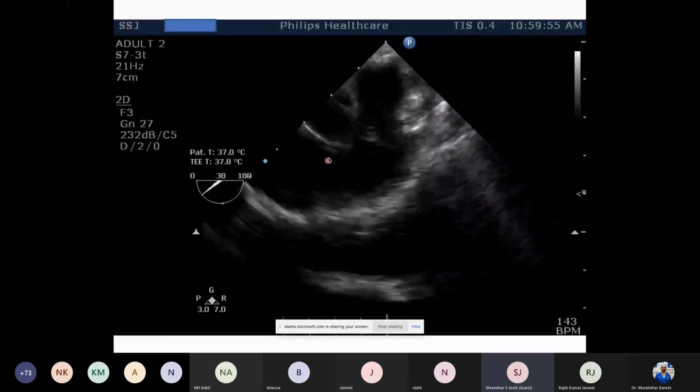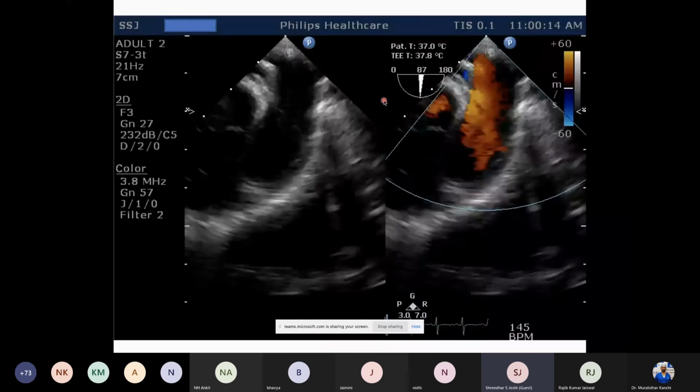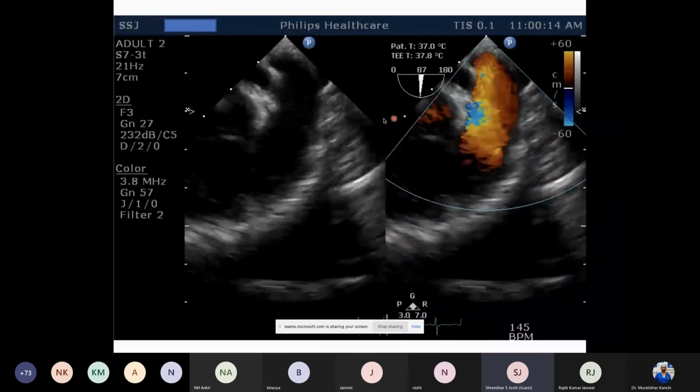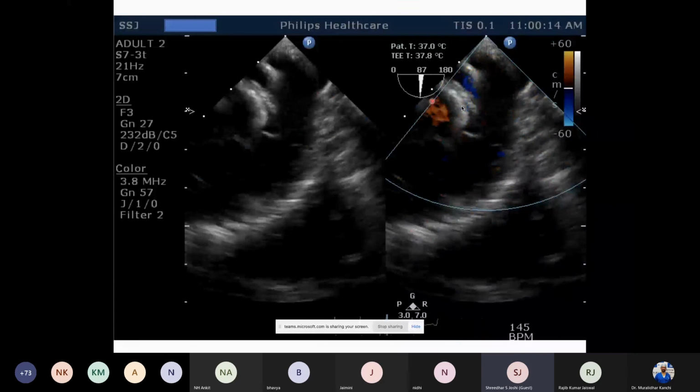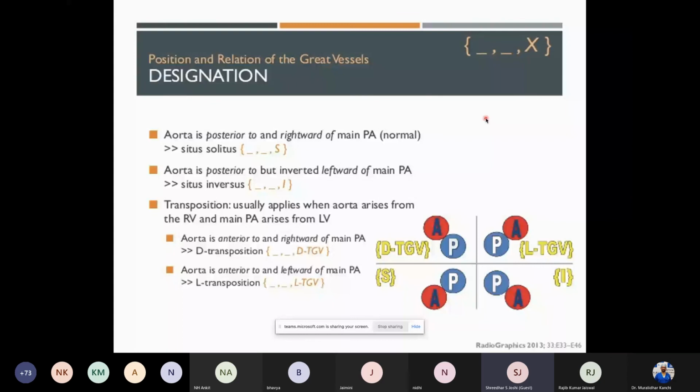So we see an ascending aortic short axis view here, and we see a long pulmonary artery opening into the right and the left pulmonary arteries. The same one with color showing the right pulmonary artery and the left pulmonary artery. So going on to this extension, now that we know how they are normally placed, what are the extrapolations of this definition on the pathologic side?